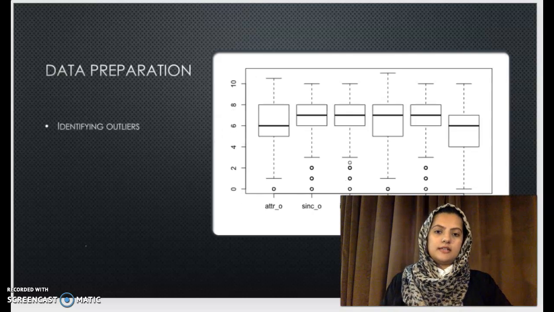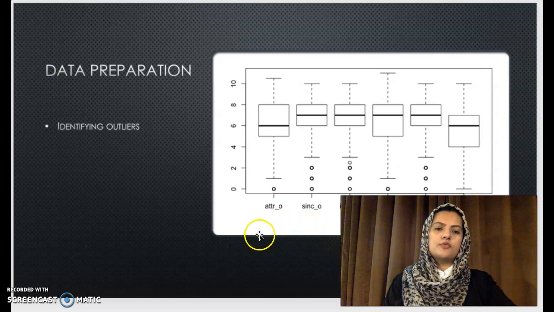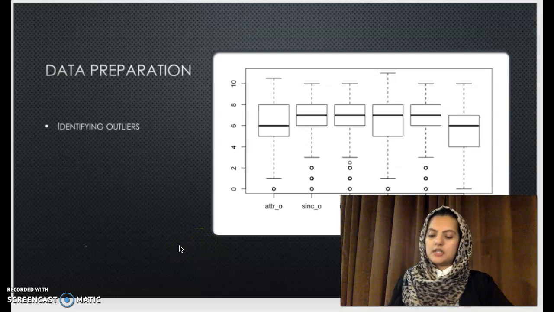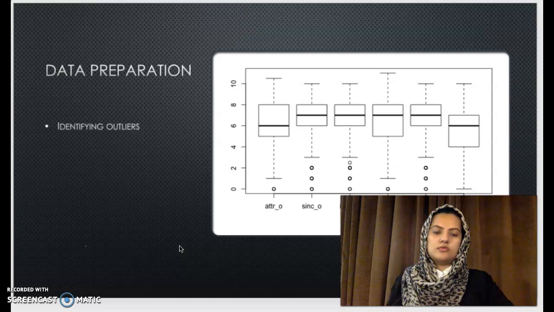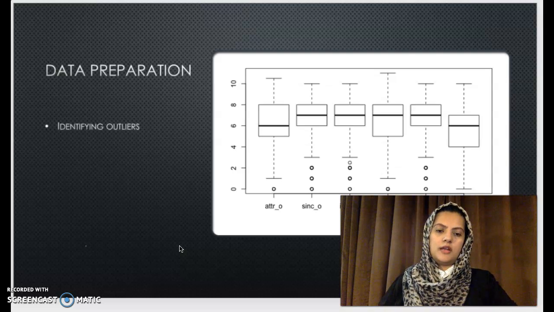And I identified some outliers. We can look at the box plot here: attractiveness, sincerity, intelligence, and so on. I did not remove these because these were personal preferences, so I chose to keep them. The data did have some missing values, which I imputed with the mean.